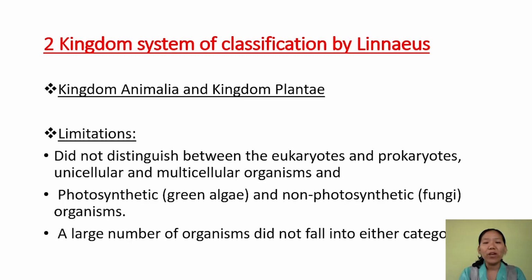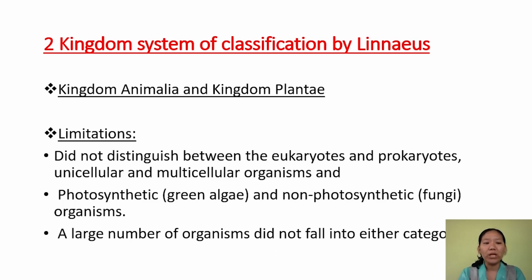In this, we have both prokaryotic organisms like bacteria and eukaryotic organisms like plants, so they were not separated. Second, it also did not distinguish between unicellular and multicellular organisms. For example, Chlorella, Chlamydomonas, Spirogyra are all placed under Kingdom Plantae, and some of them are unicellular and some of them are multicellular.